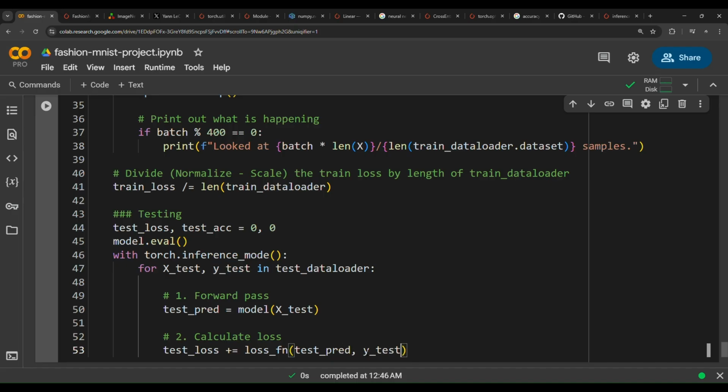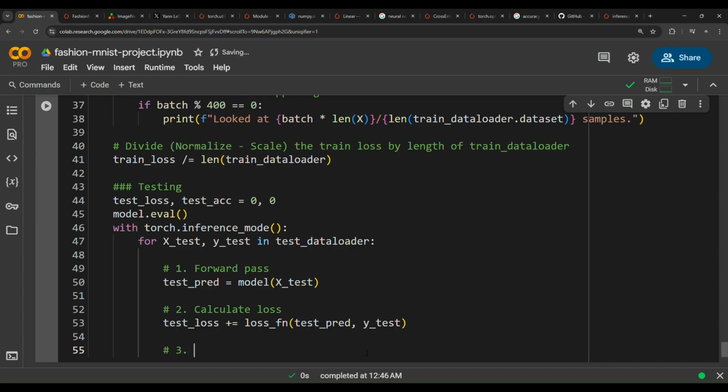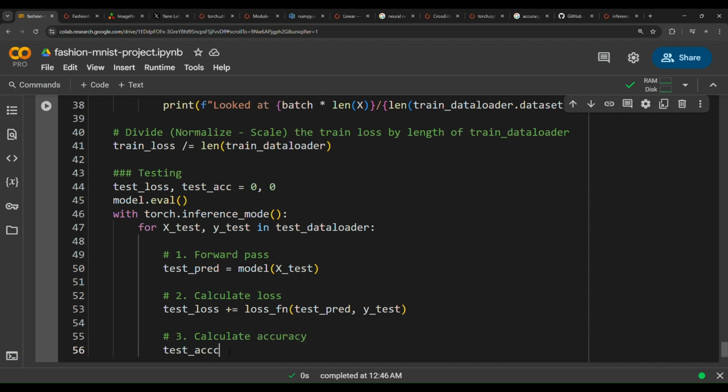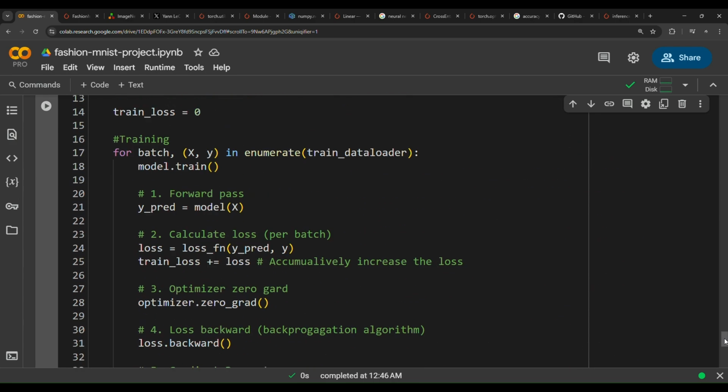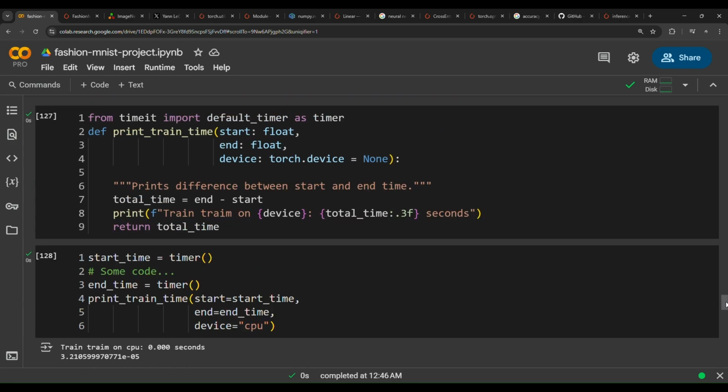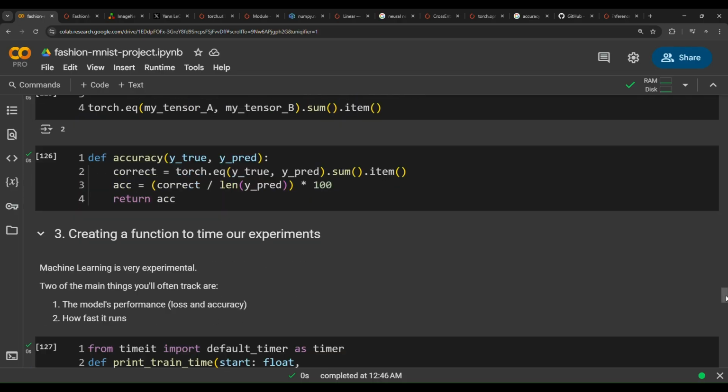Y test. And then the third step is calculate accuracy. We're going to calculate accuracy in the testing step. So test accuracy plus equals, accumulatively, the accuracy function that we have created above. I think I have called it accuracy. Yeah, here we have called it accuracy. Yeah, we may have called it accuracy function.